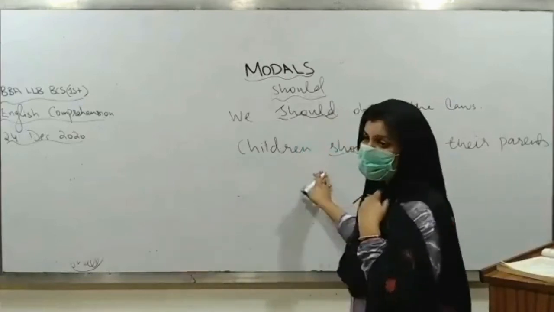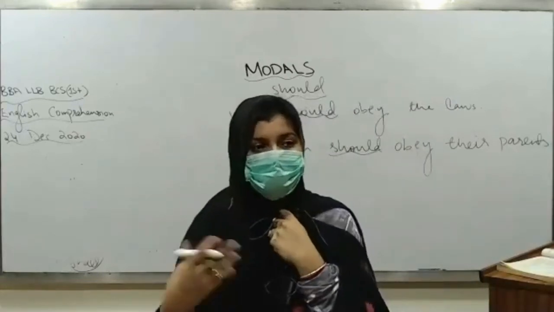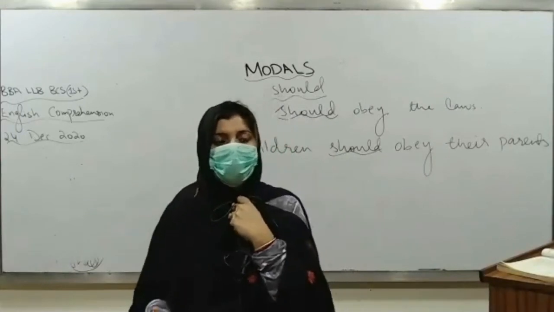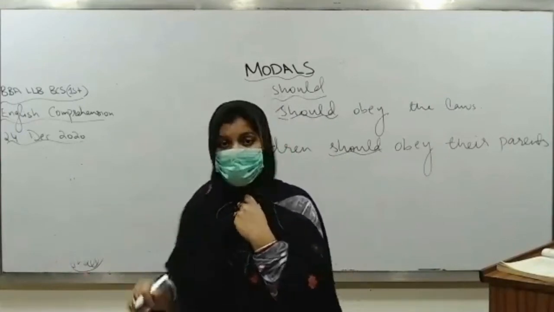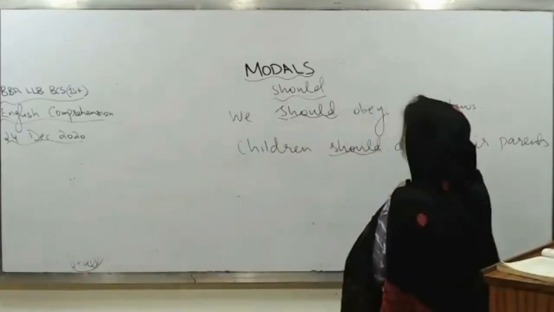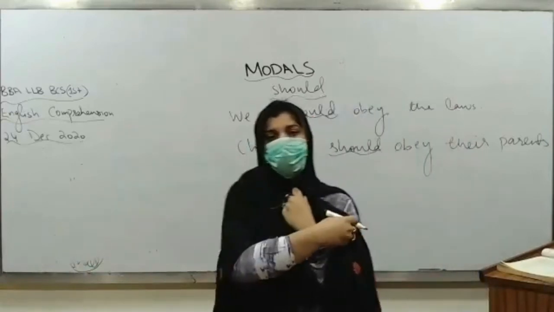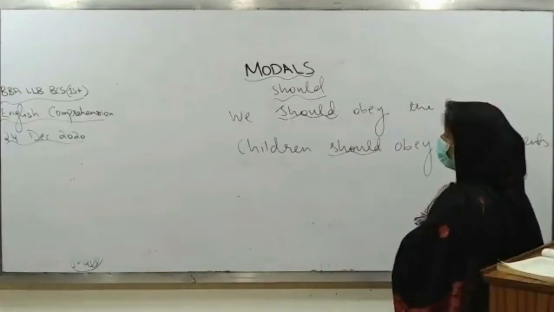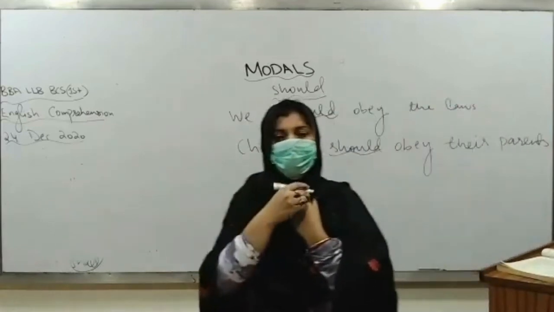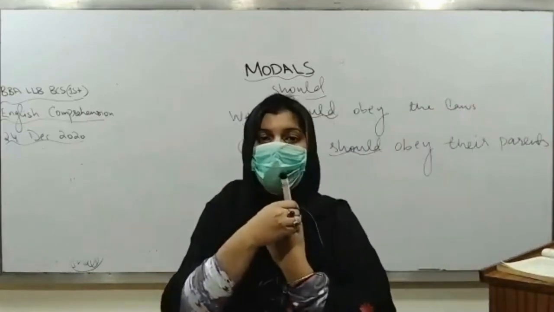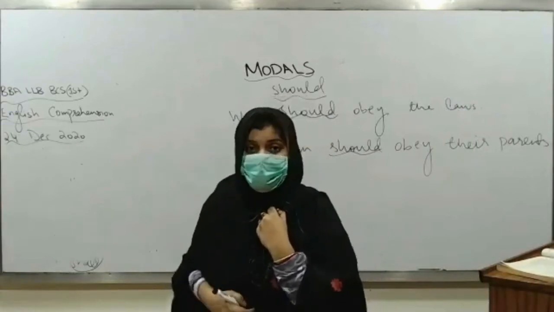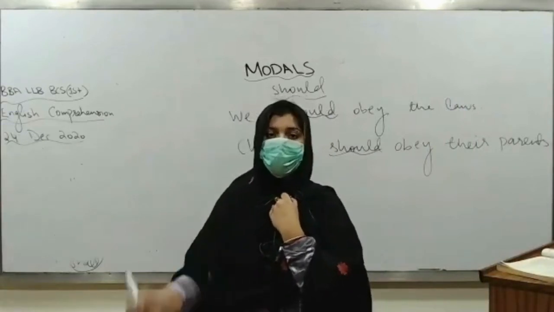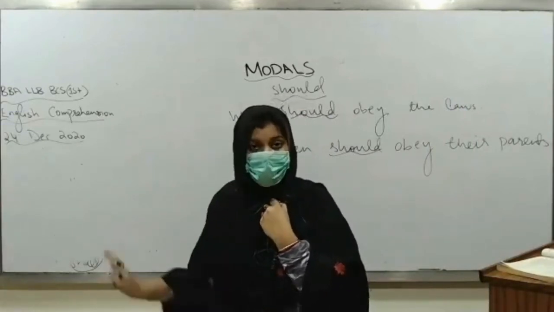जब आप should कहते हैं तो it means कि आप किसी को नसीहत कर रहे हैं कि आपको ये काम करना चाहिए. For example, we should obey the laws. हमें laws को, कानून को obey करना चाहिए. And children should obey their parents. It means that you are telling the duty of a children. You are expressing the obligation. बच्चों का फर्ज आप बता रहे हैं with the help of what? With the help of should.